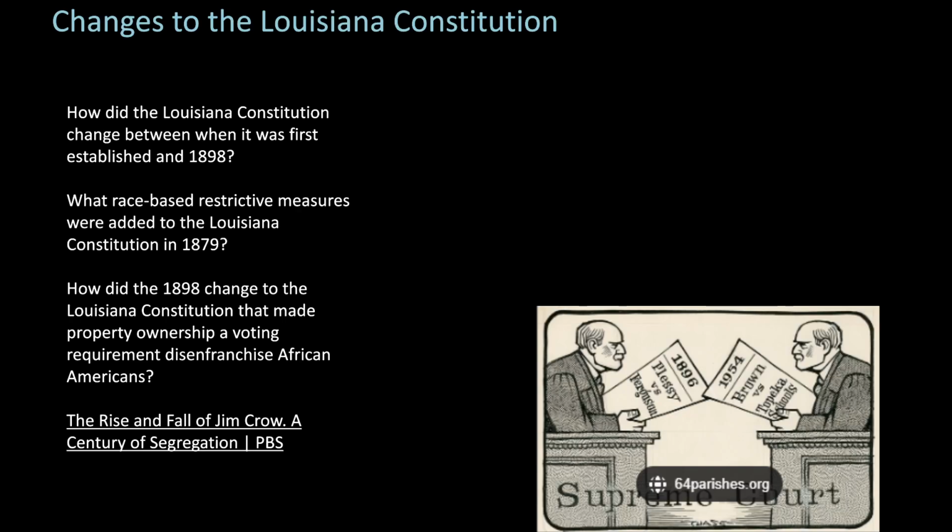Changes to the Louisiana Constitution. Today we're going to be on page 24 in the textbook to page 25. You're going to read the section that says changes to the Louisiana Constitution, and then you'll come back and answer these questions.